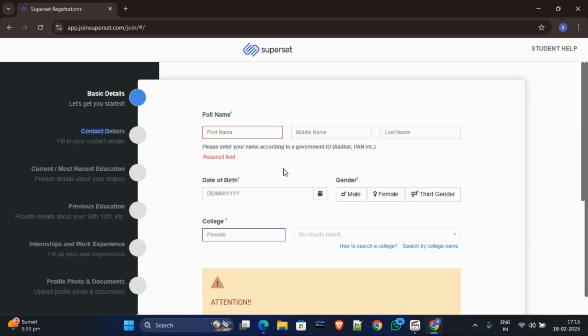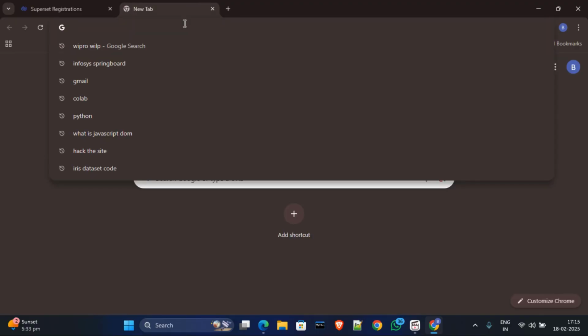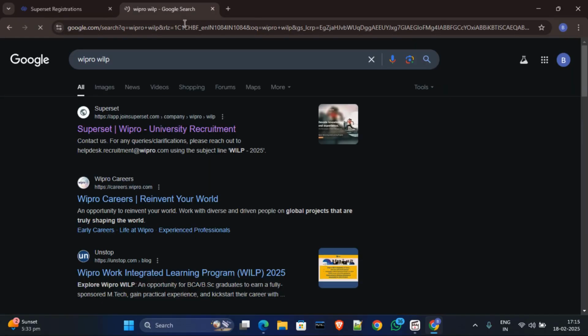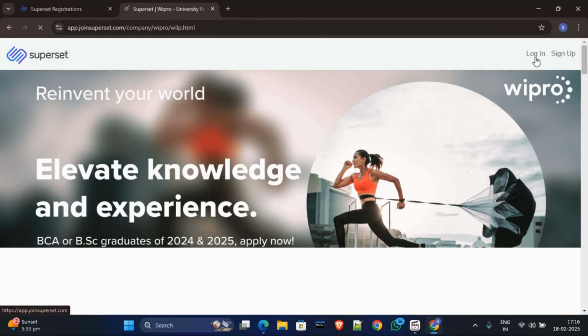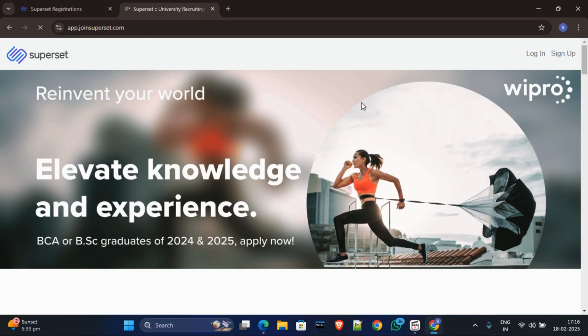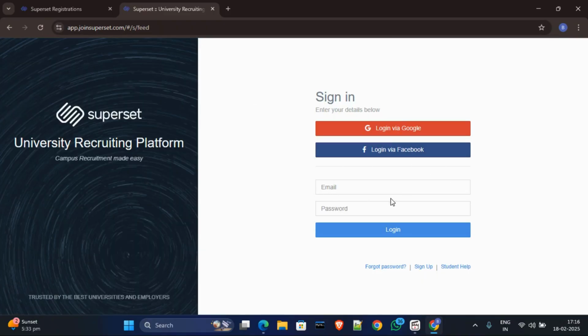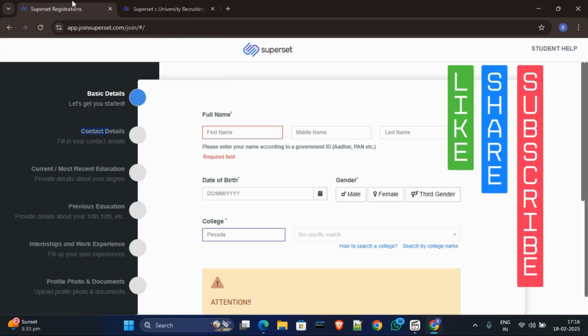Okay, and after creating the account, you just simply go again to Superset Wipro, click on it, and now click on the login option, and then log in to your Superset account. Then you can apply. Log in with your Superset account, type your mail and password, then click on login, and then you will be redirected to the Wipro hiring page. Okay, so here is the whole process, a very simple process.